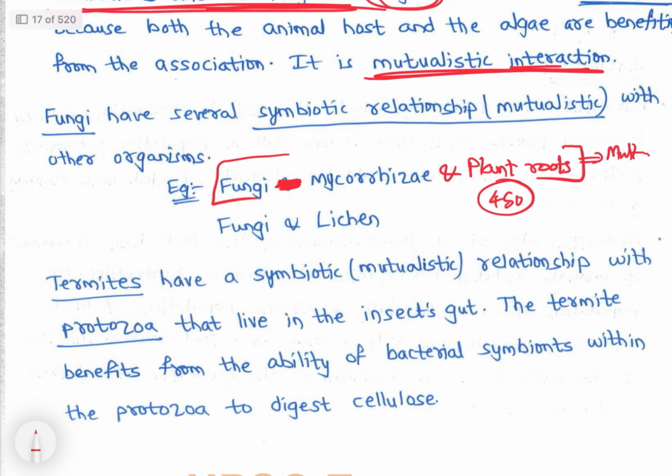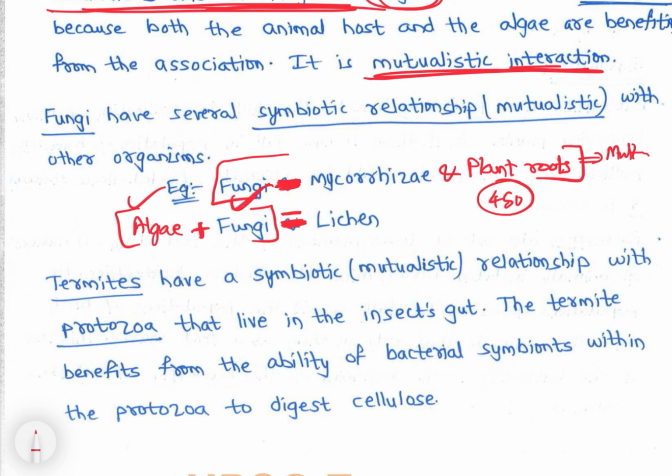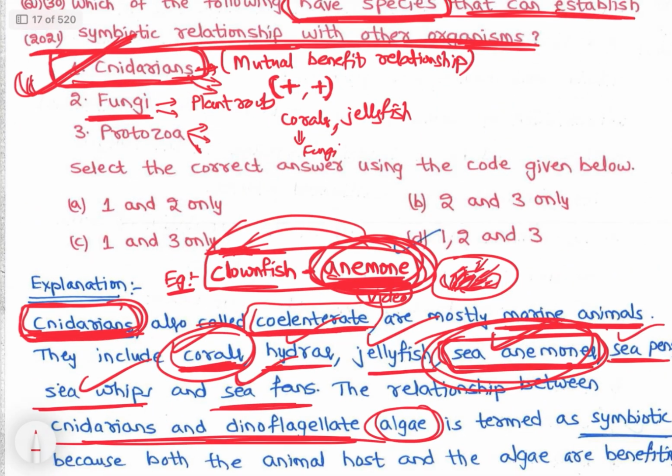And the other is fungi and algae, right? See here, please make a few changes. See, this is lichen, that is, lichen is fungi plus algae, right? So fungi and algae have a mutual relationship, that is lichen. So in lichens also, that is with fungi, we see a mutual relationship. So fungi we can see a mutual relationship with algae or plants, right? So that is a mutual relationship, a symbiotic relationship is there.